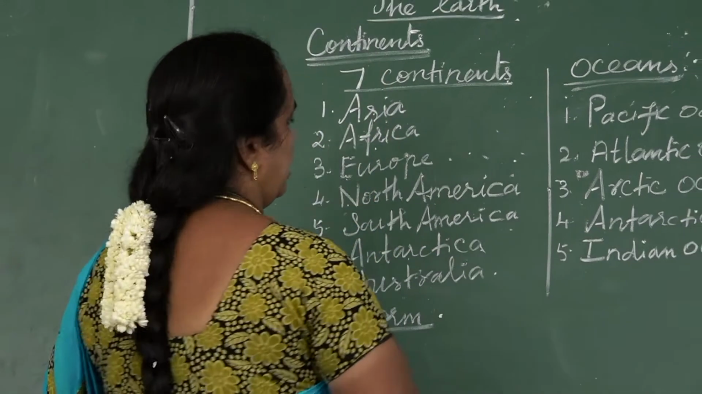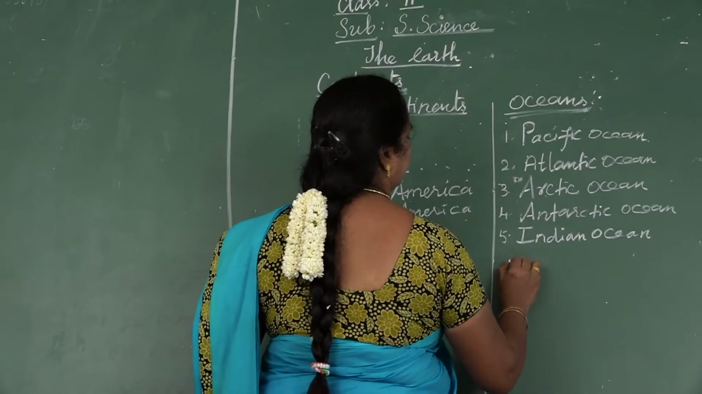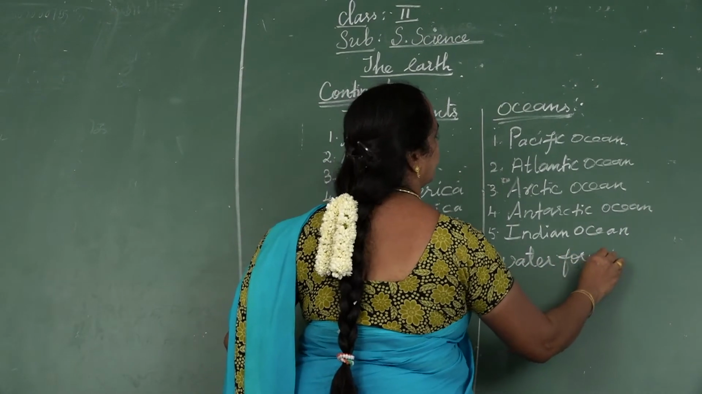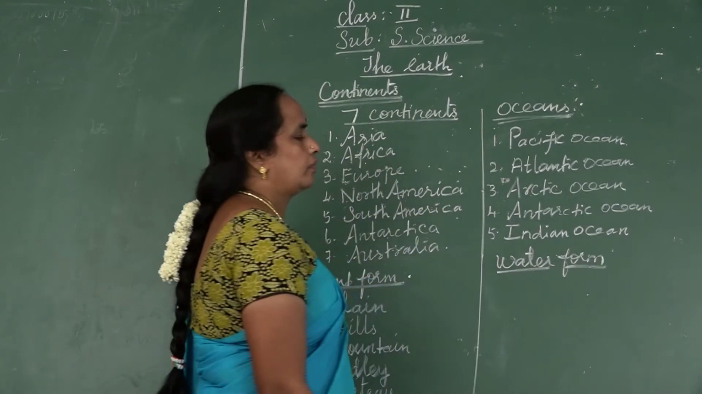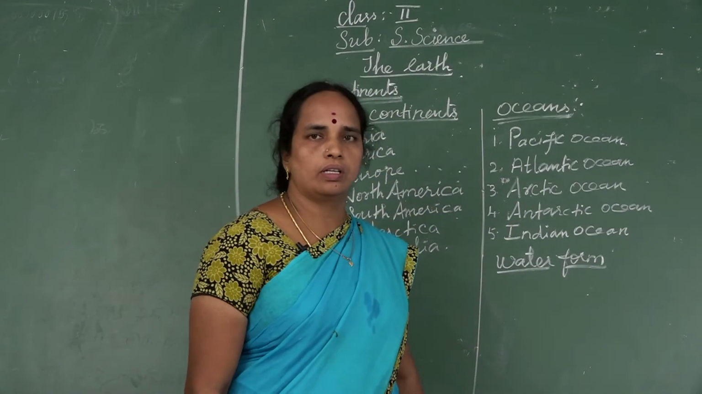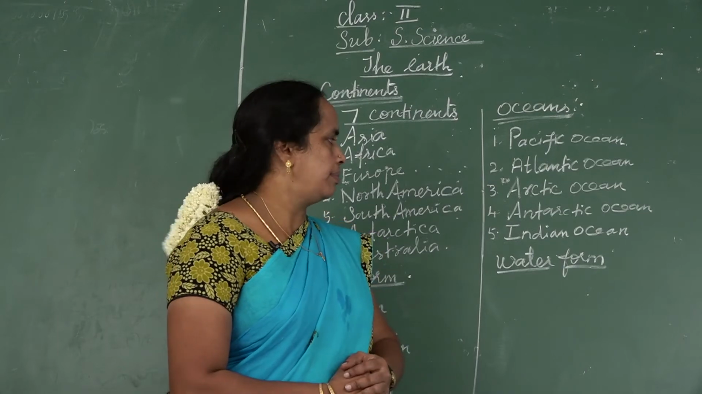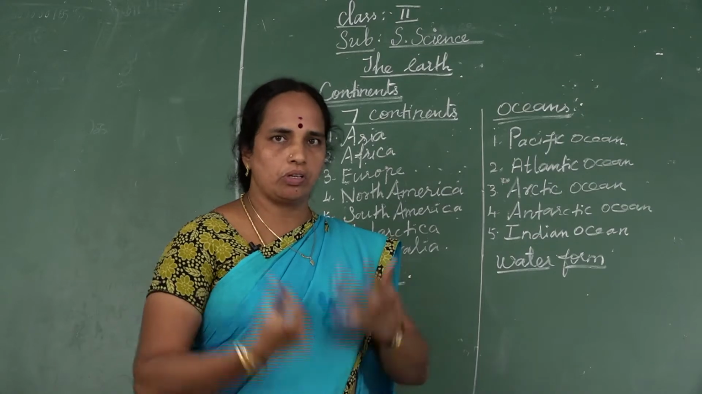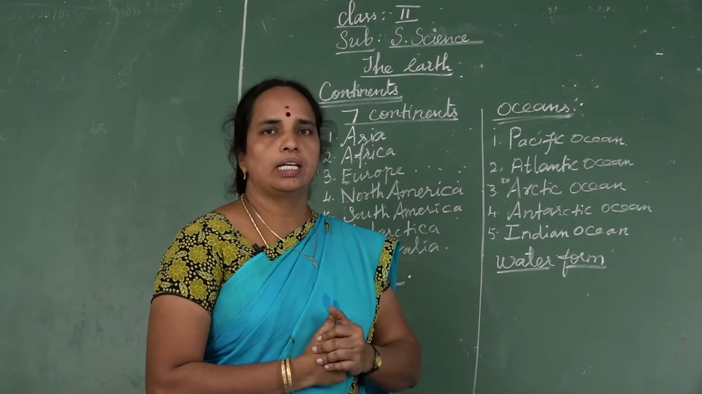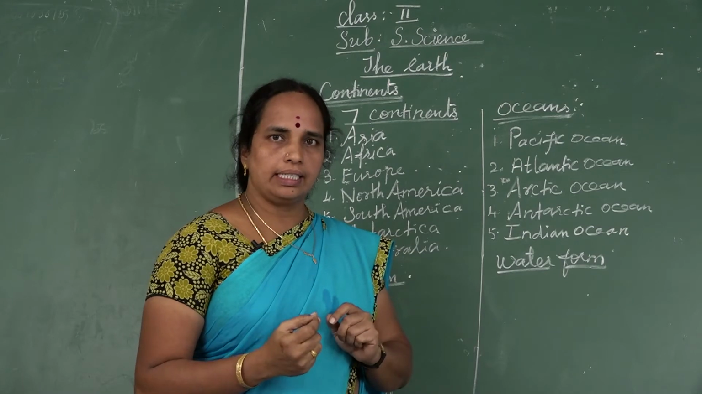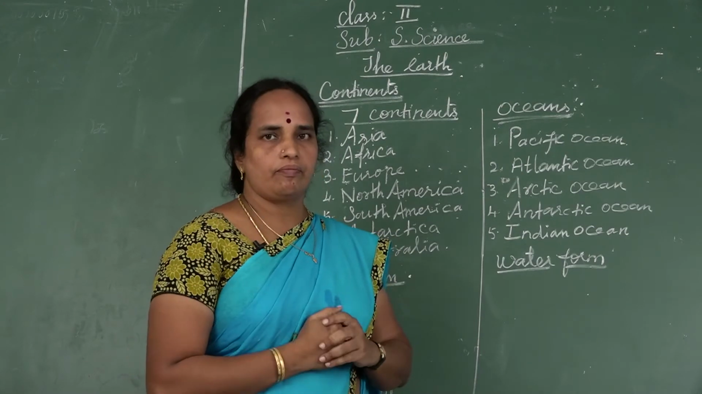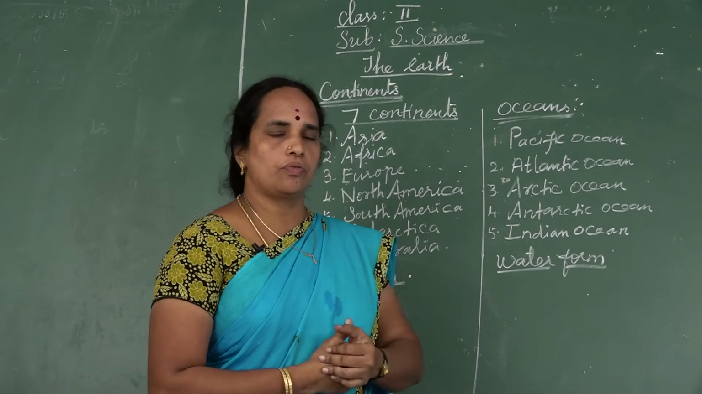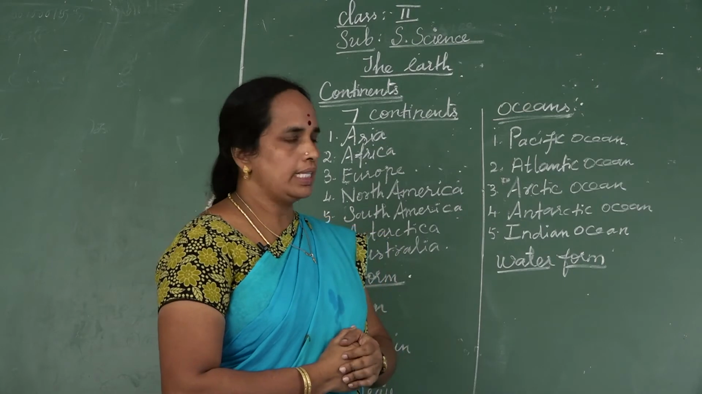Children, now see waterfall. What is meant by waterfall? Water is produced on the earth in many forms. It gets circulated on the earth as rain. Which is the purest form of the water? Rain is the purest form of the water. Now see some of the water forms.